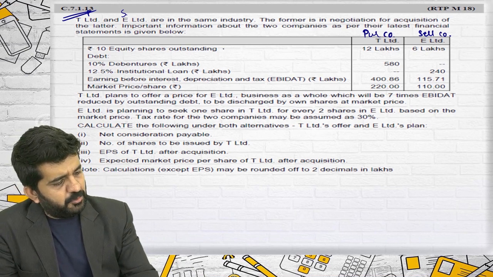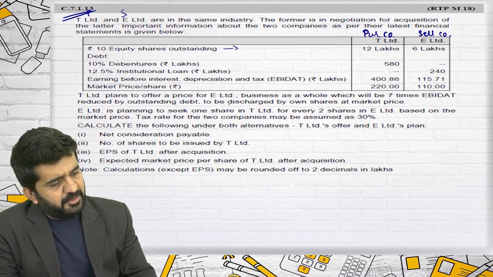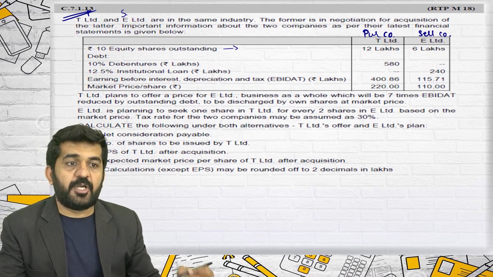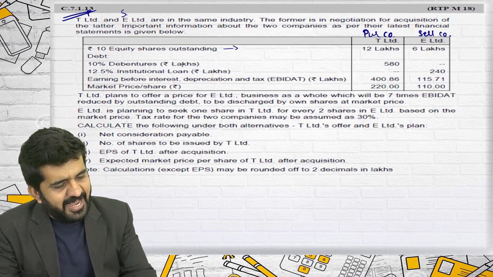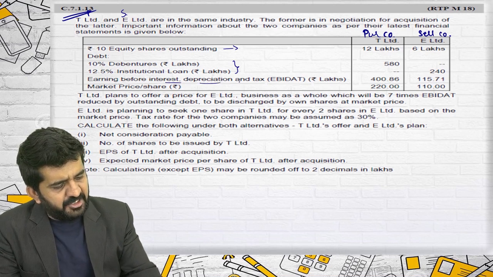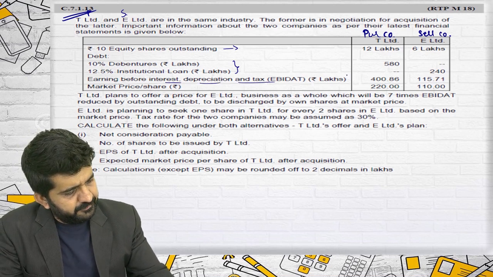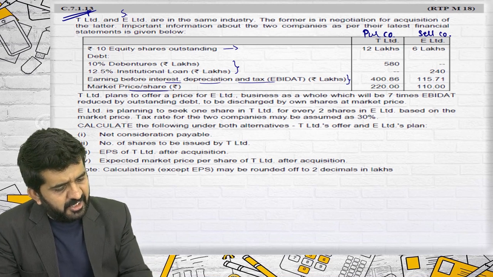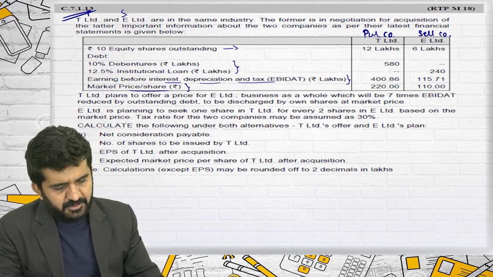Rupees 10 equity shares outstanding, 12 lakhs, that is 1.2 lakh shares. Debt is given. Earnings before interest, depreciation and tax is given. Market price per share is given.